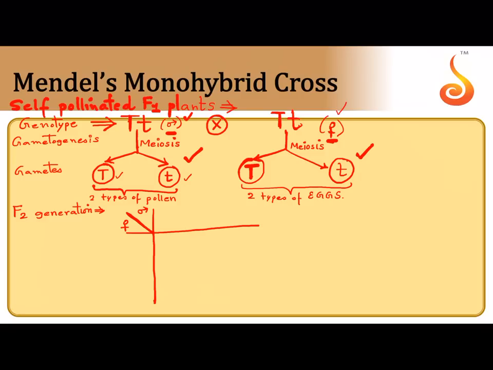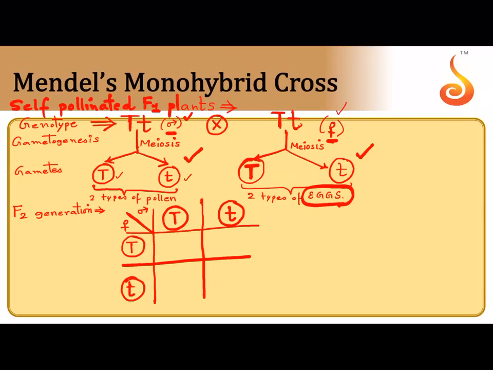Now these 2 pollen grains I am going to write in the topmost row, capital T, small t. The male represents the pollen grains. Now I am left with eggs. So where do I put the eggs? I will put them in the first column on the left side, capital T and small t. So I have written the eggs in the column and the male gametes, or the pollen, in the row. Now I have to make boxes. How many boxes do I get? 4 boxes I get.